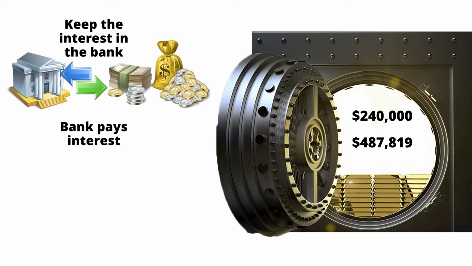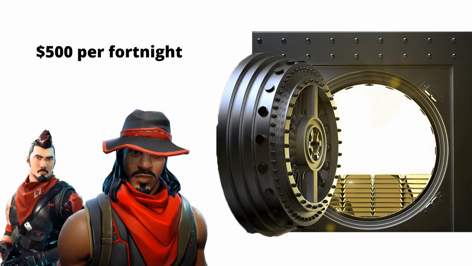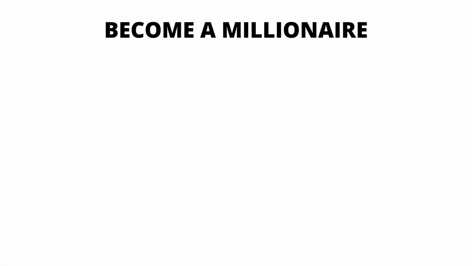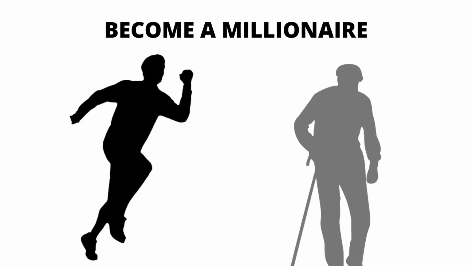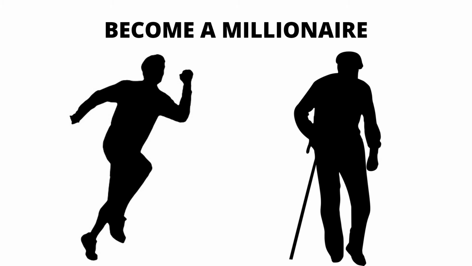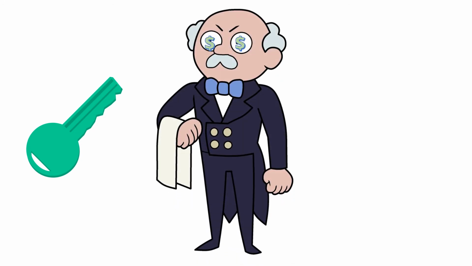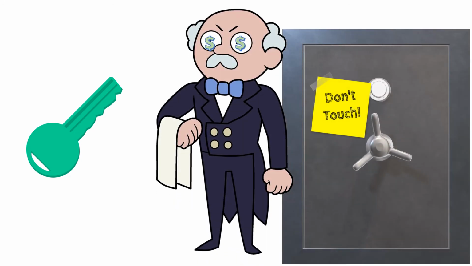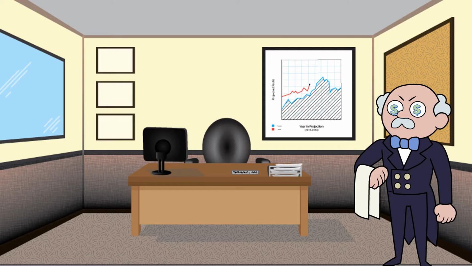If you could save $500 per fortnight, you would save $520,000 and earn $1,053,000 in interest. This is how you could become a millionaire by saving $500 a fortnight from the age of 20 up until you're 60, or from the age of 30 up until you're 70. Compounding is a miracle worker, and the key to it is to let your money work for you. It's to set aside money that you don't need to touch and you will not touch, and you can just watch it grow. The sooner you put your money to work, the longer it works for you, the better it works for you.